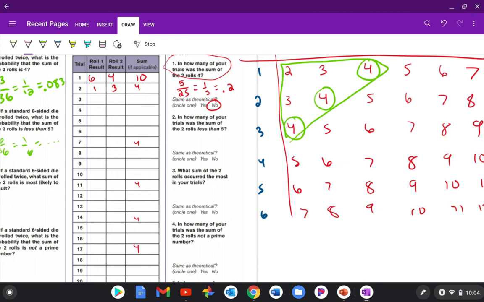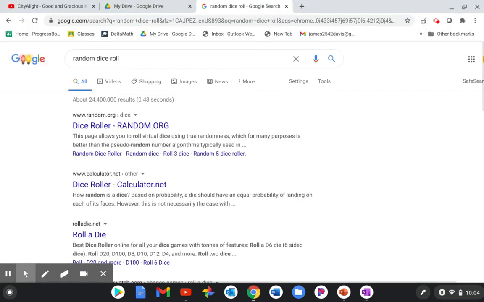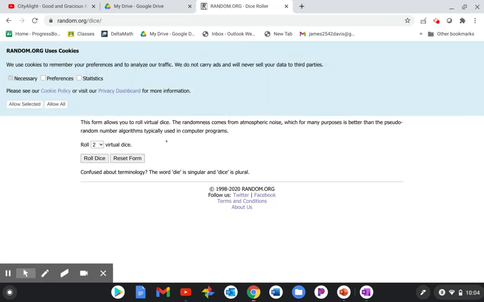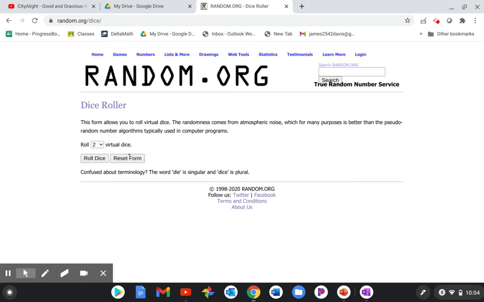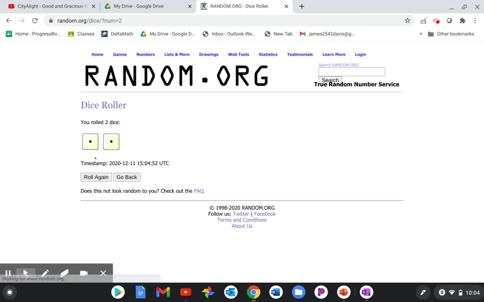Now let's say you can't find any dice at your home. No fear. You can still do this. There is a website. If you just type in something like random dice roll into Google, I'll also link this in the assignment. Click on this dice roller. And then just click allow selected is fine. You're just going to ask it to roll 2 virtual dice. So you're just going to hit roll dice.